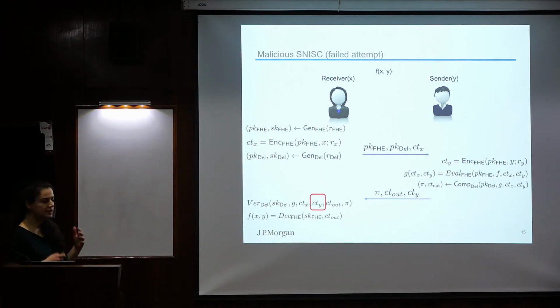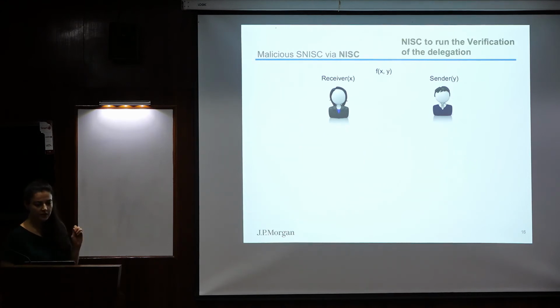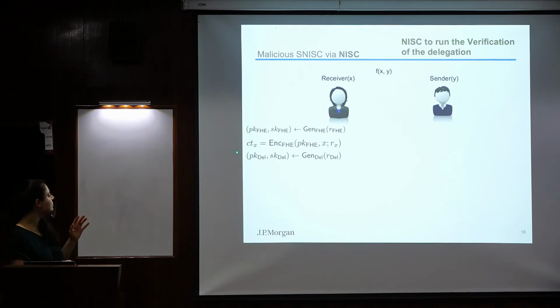However, let's look at the sizes. If we use a non-interactive secure protocol to hide these messages, the function that you're computing with this protocol is the verification function of the delegation scheme, and this is succinct. So it's okay to use a non-succinct non-interactive secure computation protocol to hide the proof and the ciphertext. Let's see how we can do this. Again, let's go step by step. We're doing the same steps.